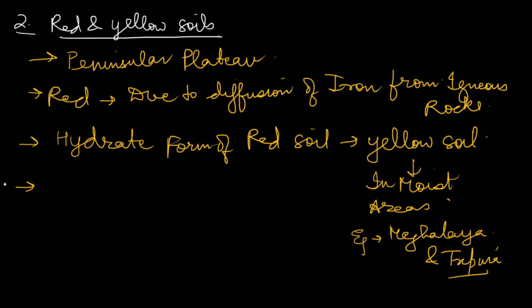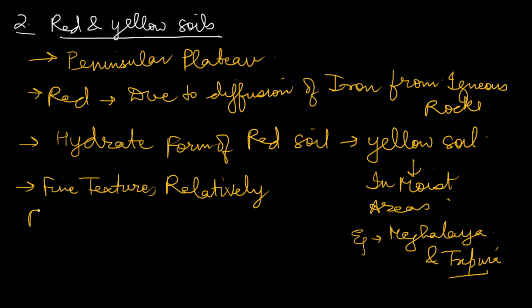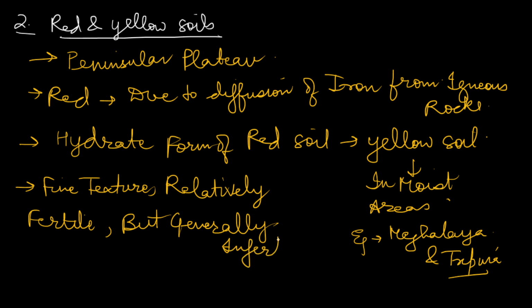These red and yellow soils are fine textured, relatively fertile soils. Why relatively fertile? Because generally they are infertile.